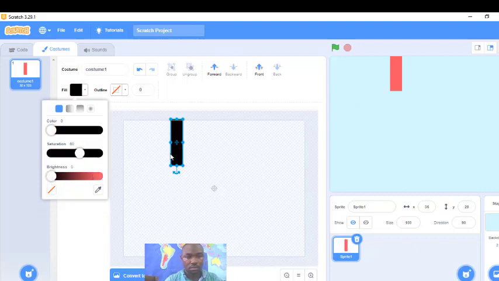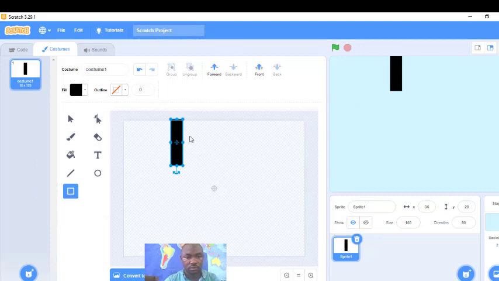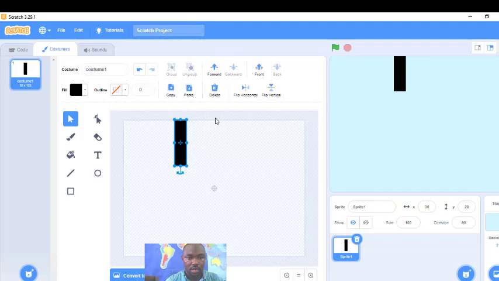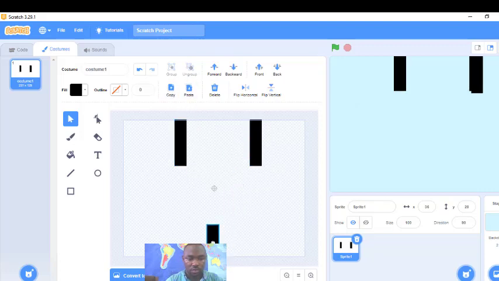Okay. Then duplicate this, Ctrl D. I'll click on, where is my copy here? And I click on this. I should have drawn another one. Click on pick. Then I'll say copy, good. Then paste. So I can put this one here. So I can copy again and paste. Then I can bring this one down here. Just want to have something here.